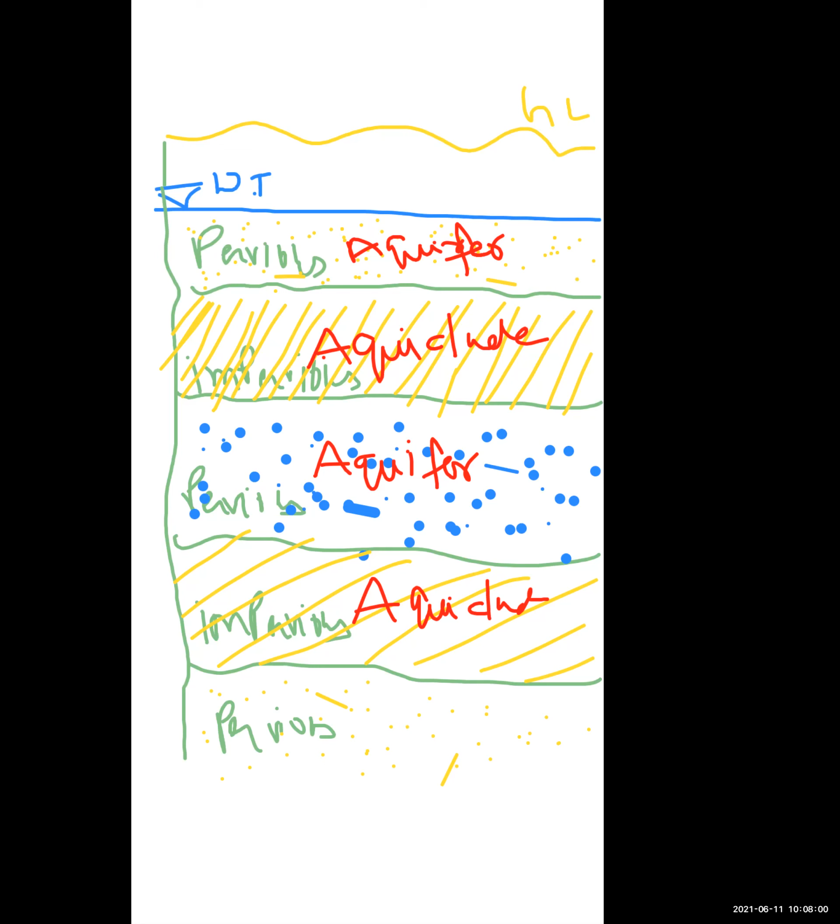Next are the types of aquifer. First is unconfined, also called non-artesian aquifer.